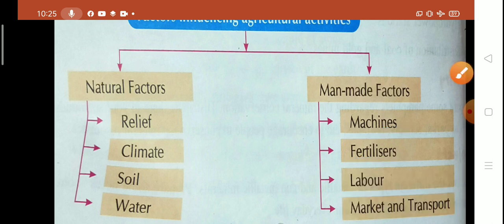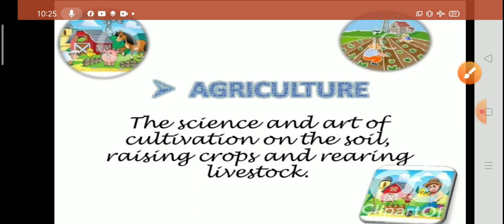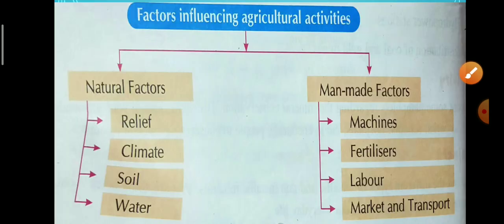Next is labor. A number of agriculture activities require labor force, and labor is required for plucking cotton balls, tea leaves, and so on. Proper availability of labor force saves crops and increases agriculture production. So for an increment in agriculture production, we need a labor force.